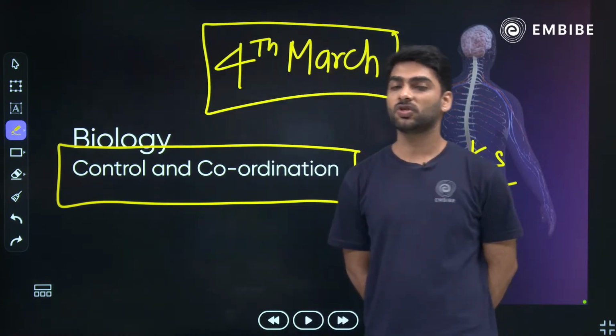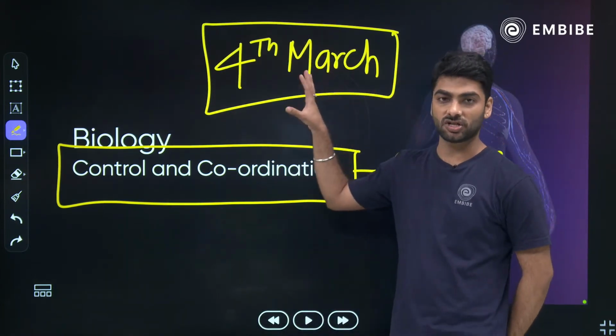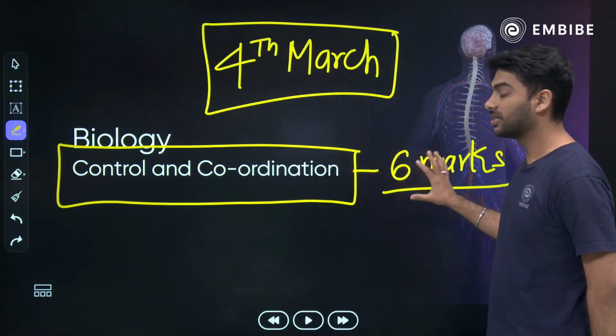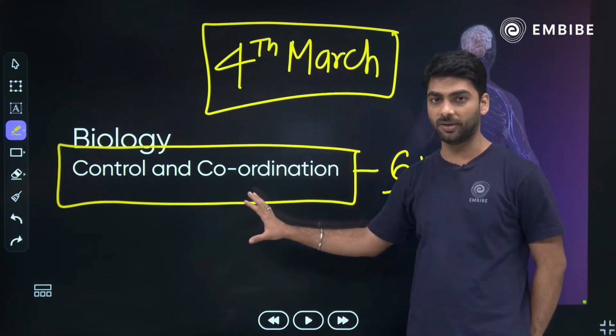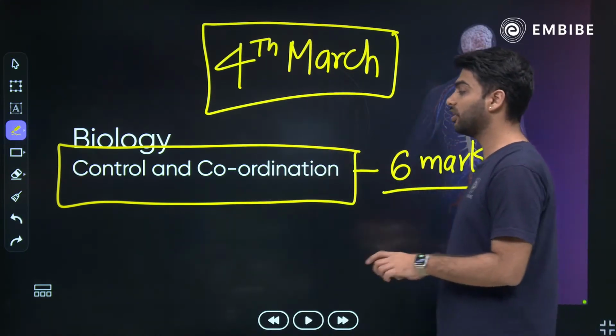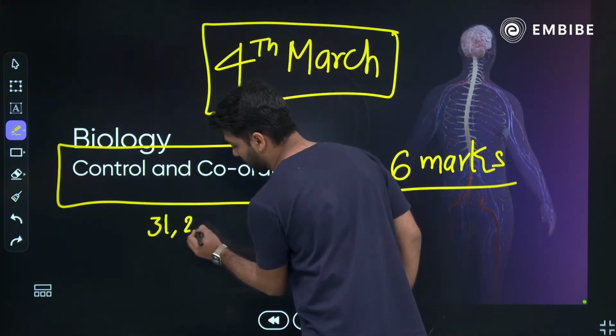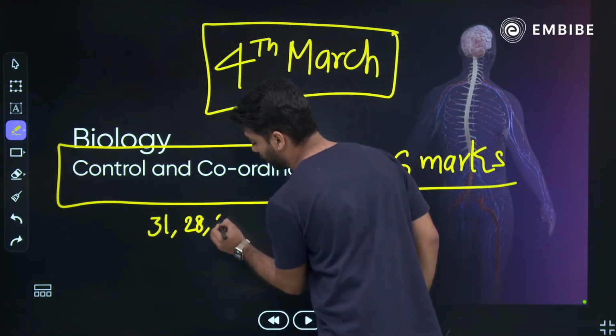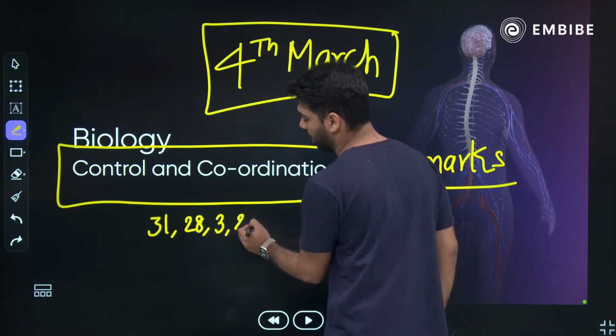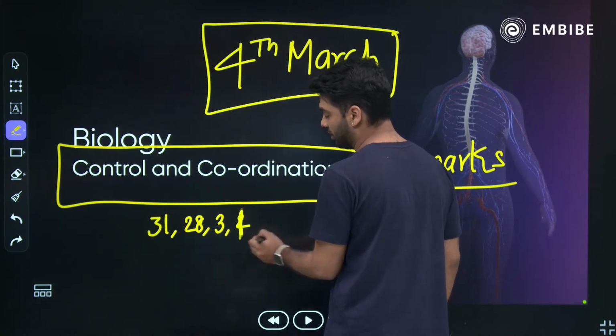So I would also like to tell you here that 4th of March is your science examination. You have got 6 marks for this particular chapter. Arthi has helped me with 45 days, in which we have 31 days of Jan, 28 days of Feb, 3 days of March and 1 day of December.